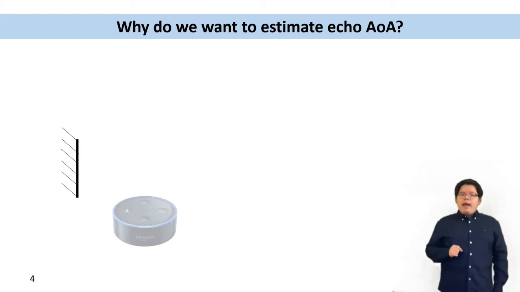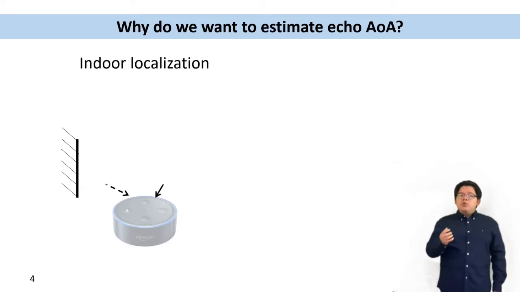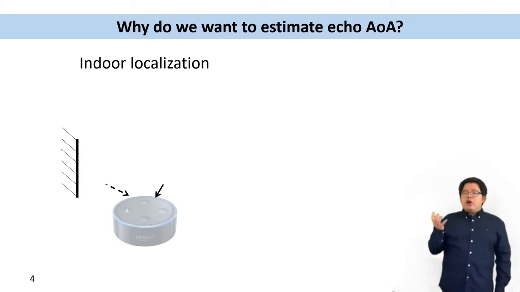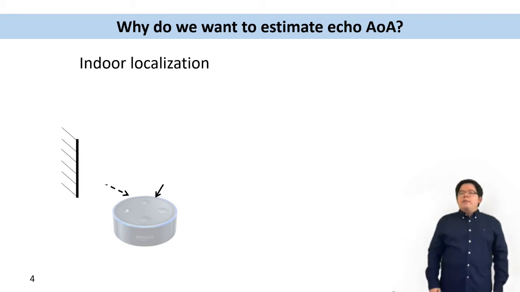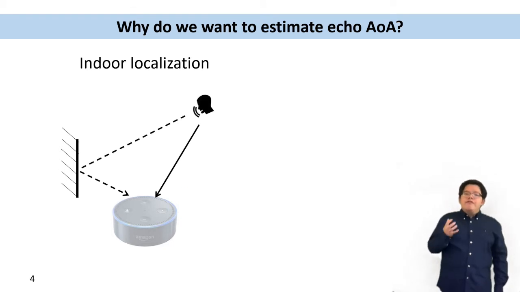But why do we need to have the AOA of the echoes? While many AOA applications require only the direct path AOA, knowing the echo AOA can enable some unique applications. One example might be indoor localization. If we place the Amazon Echo next to a wall, from the direct path and the echo AOA, it can use reverse triangulation to estimate the user location.